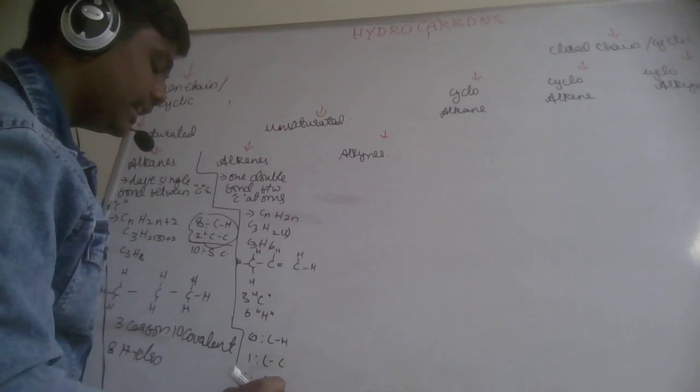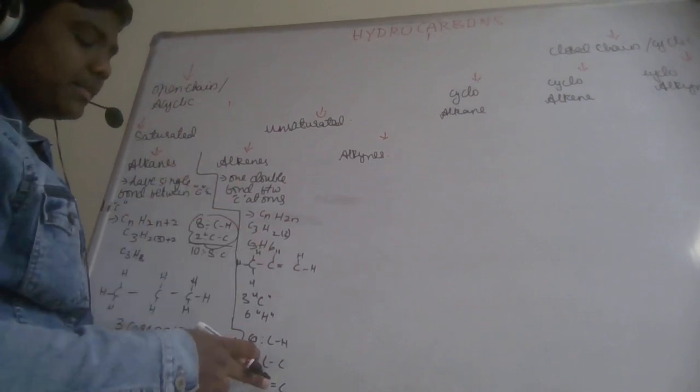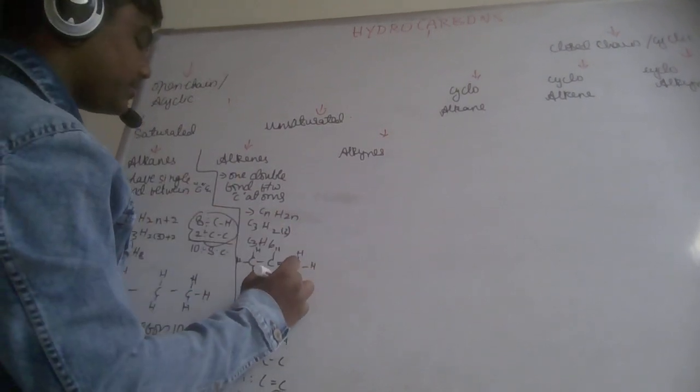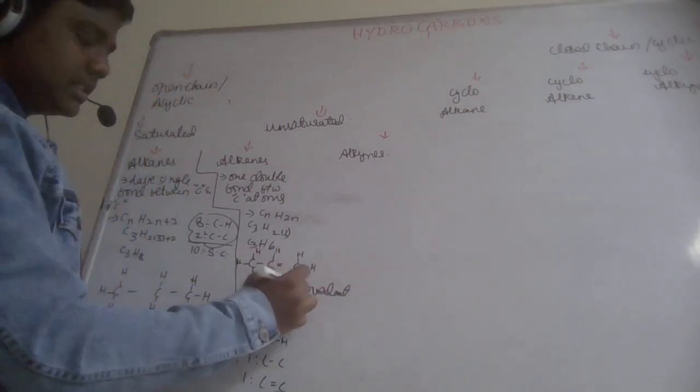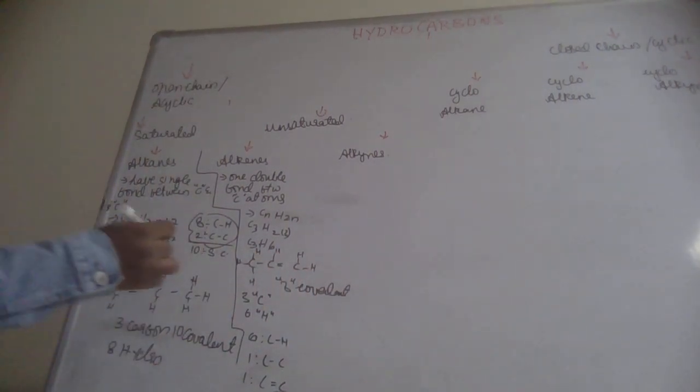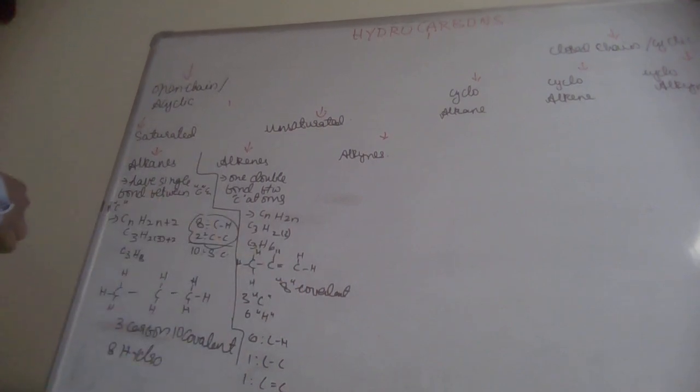We cannot say 8 single bonds because there is one double bond. So we can say it is having 8 covalent bonds.